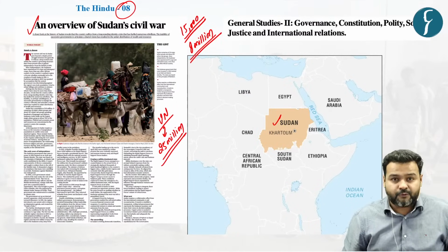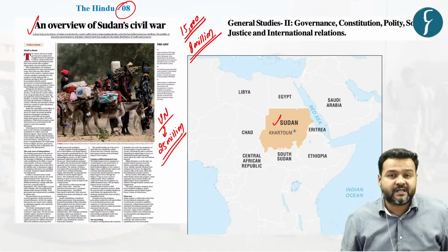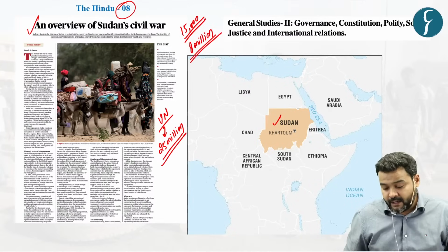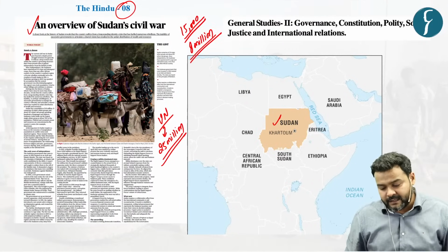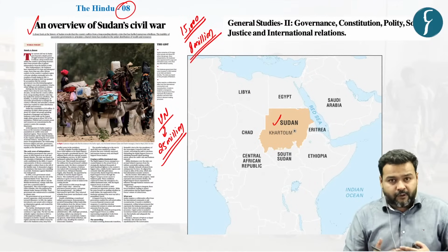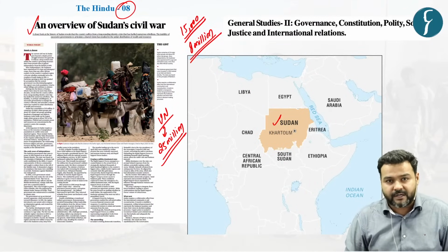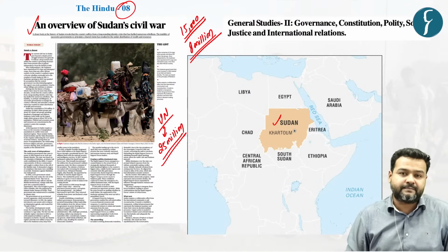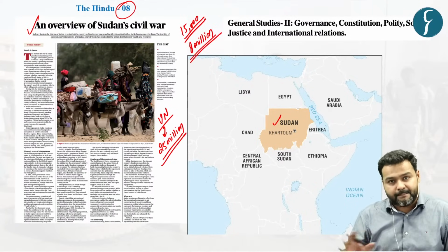And the UN has warned that we are already running out of time if something is not done about the state of affairs in Sudan. Now, from our examination perspective, GS paper 2 mentions international relations. But for the prelims perspective, the international places of importance which recur in the news very frequently become the basis of MCQs, the map based questions.